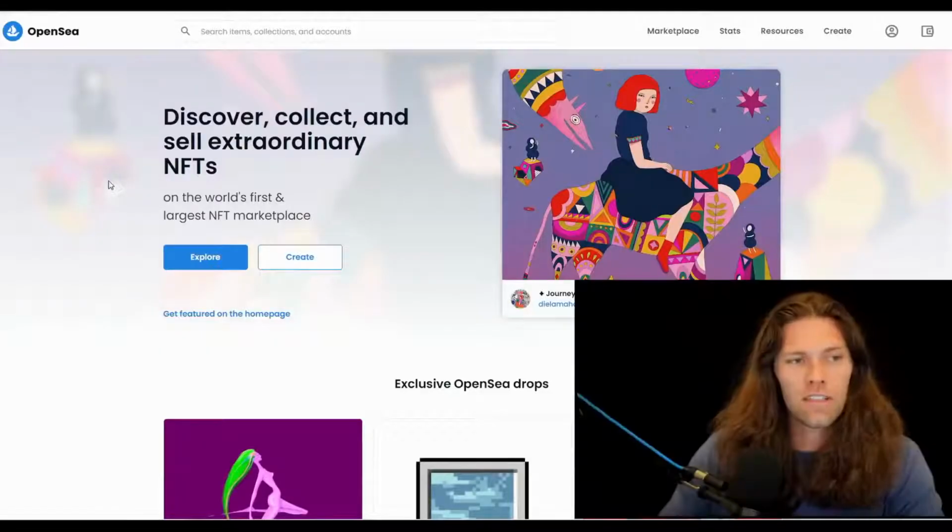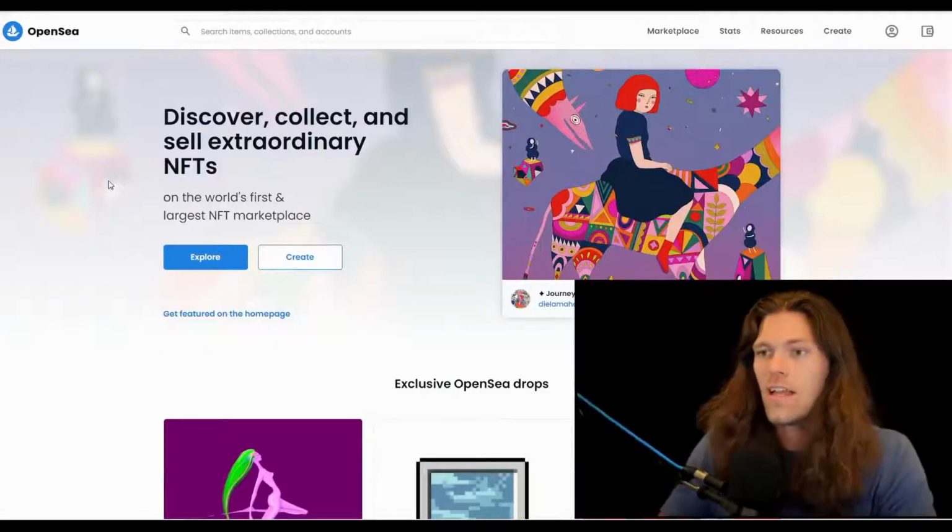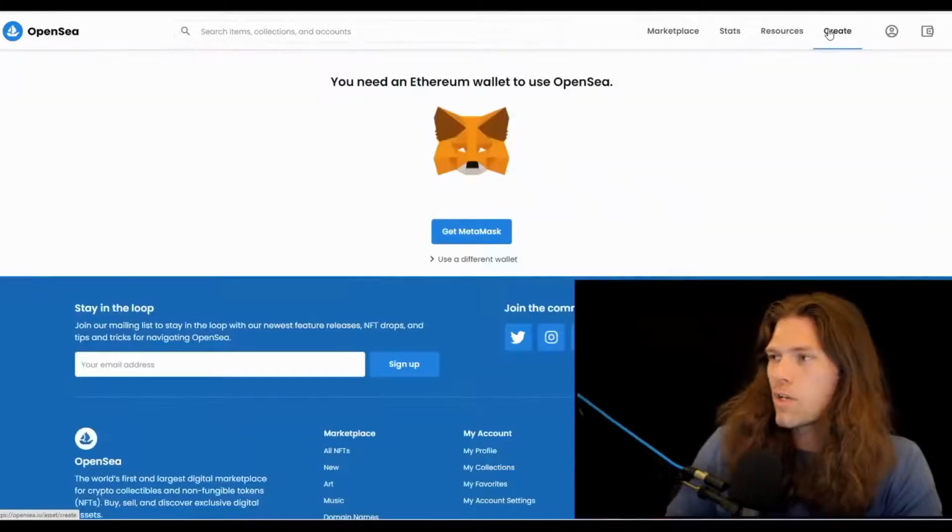Now that we know all the basics, let's do some buying and selling of NFTs. And in order to do that, we're going to go over to OpenSea.io. This is the largest marketplace to buy and sell NFTs. And we're just going to click Create up top.